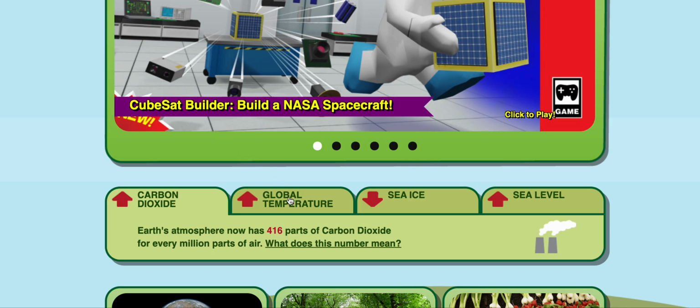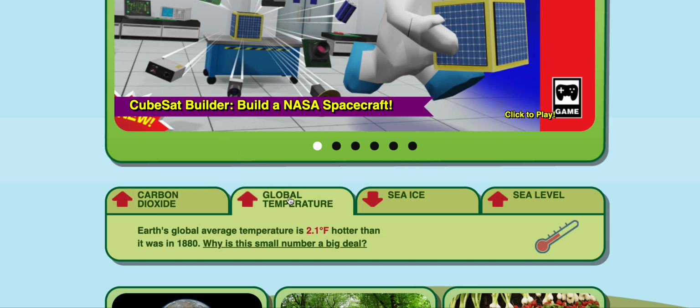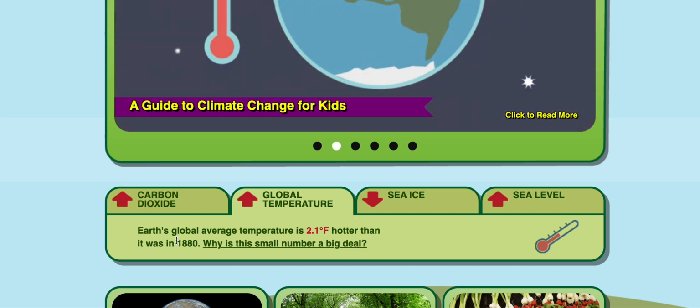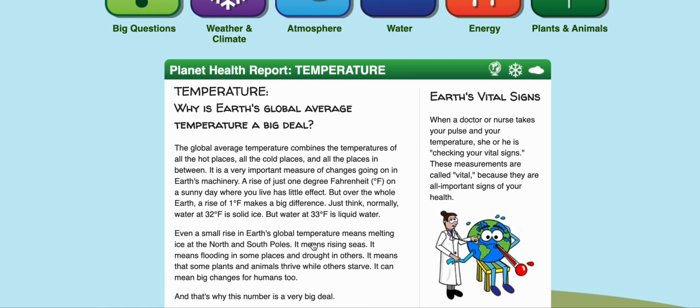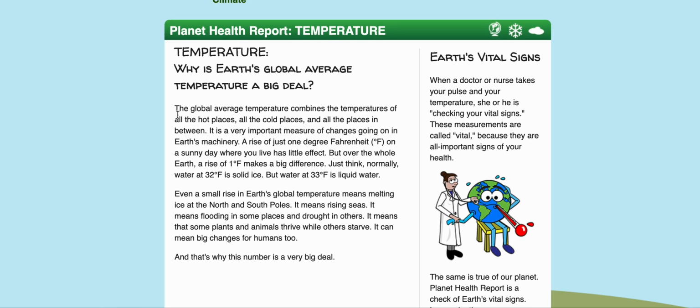For number 2, it says Earth's global average temperature is 2.1 degrees Fahrenheit hotter than it was in 1880. Why is this small number a big deal? So, why is Earth's global average temperature a big deal? The global average temperature combines the temperatures of all the hot places and all the cold places and all the places in between. It's a very important measure of changes going on in Earth's machinery.